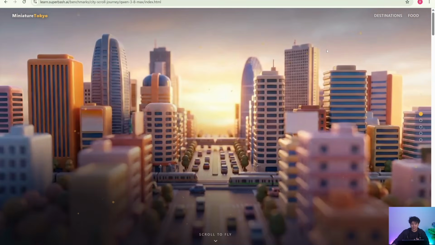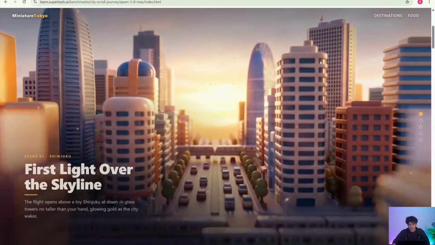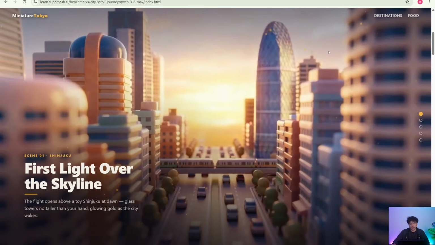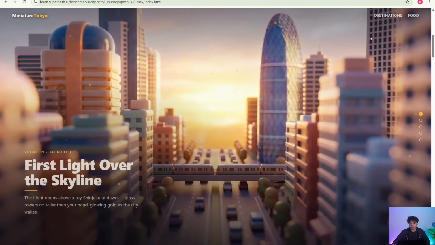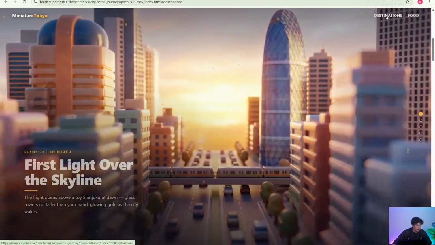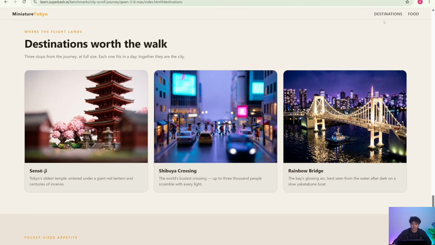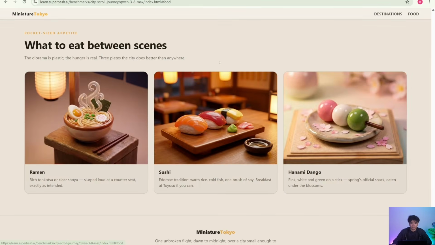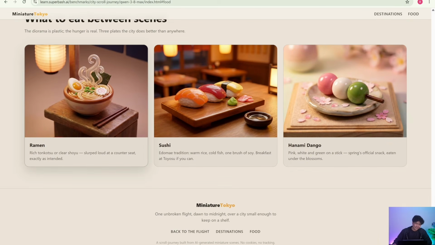You can see that. And also the UI UX logic for the website is very impressive too. You can see I don't have to go through the scrolling animation. If I want to just go straight to look at the popular tourist destinations in Tokyo, I can just click that and it'll scroll down. It's still scrolling down, right? Go to food, and it will redirect me to the food. The arts are still Higgsfield MCP, but hey, for first try, this is very, very impressive.